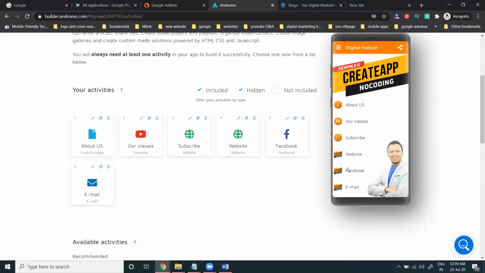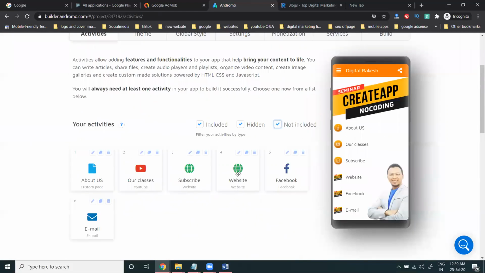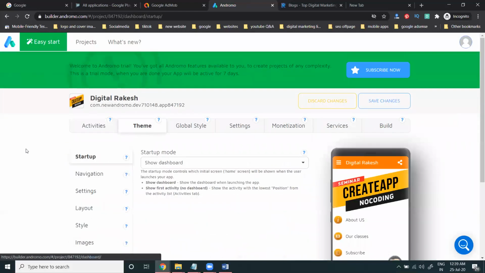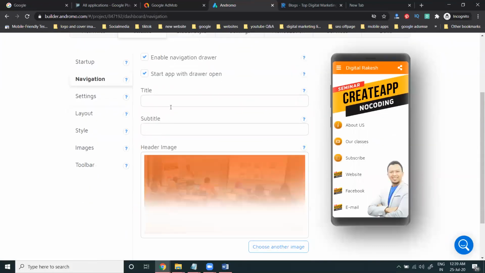So in this, these are the features given in the particular option. So yeah, we can use all these options, any hidden or included option will be here. So everything will be here in the particular platform. Next, Theme. What changes do you have to make here?